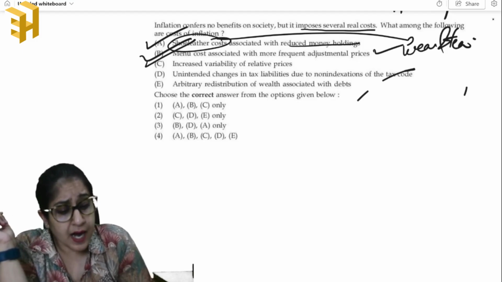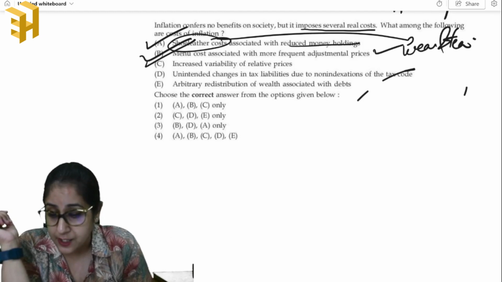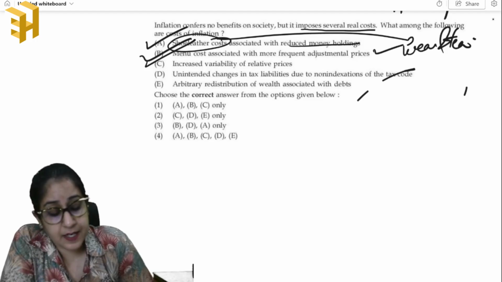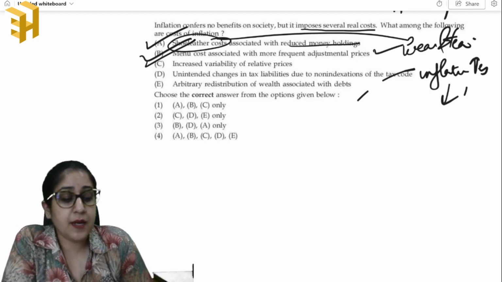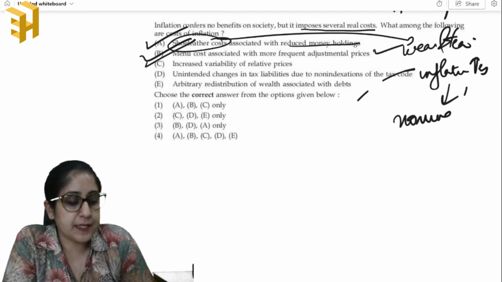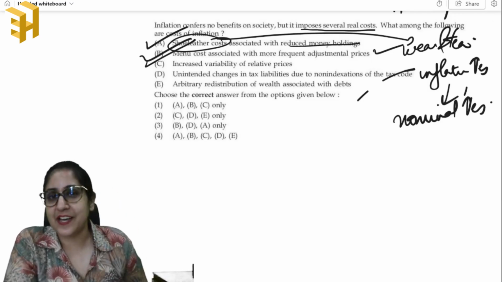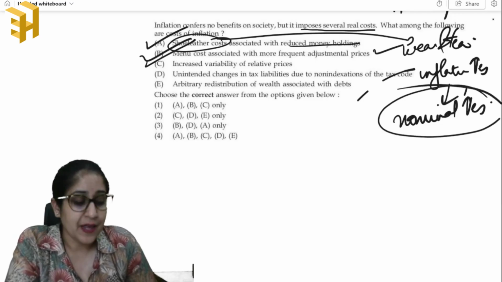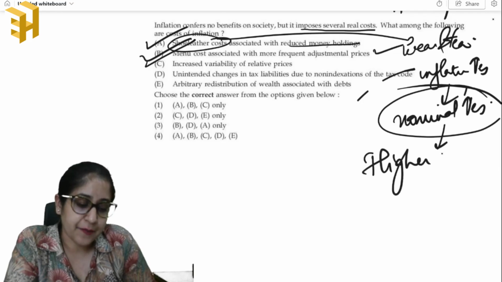Then unintended changes in tax liabilities due to non-indexation of the tax code. Yes. So what happens is that if inflation increases, this will lead to workers demanding more wages. So the nominal income increases, whereas because of this inflation, the real income has actually fallen. But because of this nominal increase in income, people are moving to a higher tax bracket, right?